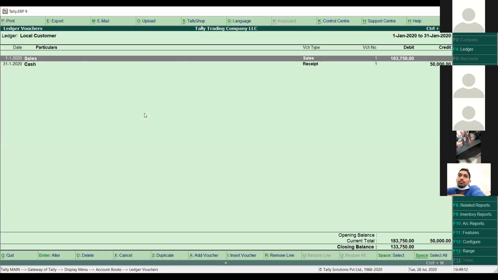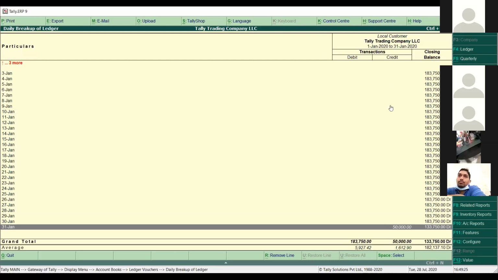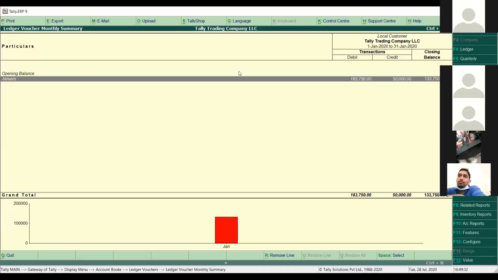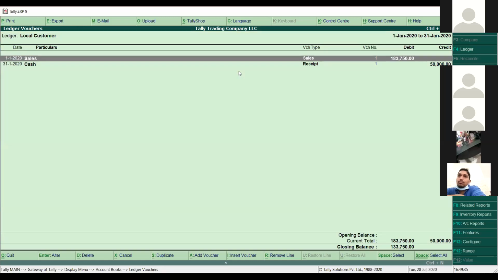One more thing I want to discuss here. If you want to see the monthly report for this particular ledger, from here you can see in the right corner some of the report options coming here, like F6 for daily breakup. You want to see a daily breakup of this customer for the whole month. It's coming in this section from the first day till the end. Then if you want to see the monthly, you can see month-wise. Month-wise breakup is also coming there. So you can choose a variety of reports as you want to set up here.